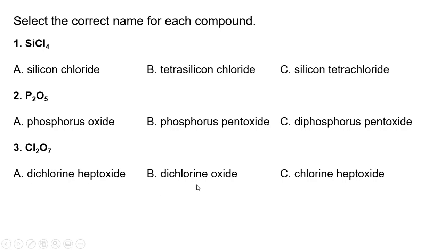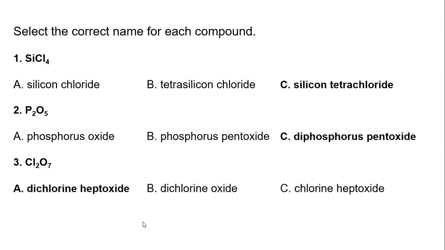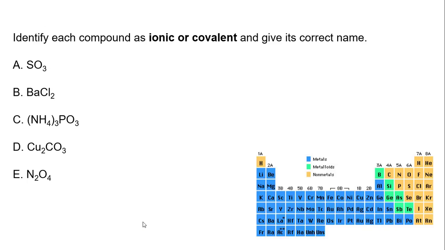But let's take a look at why these would not work. Dichlorine is correct. Oxide is not. It's not telling you there's 7. Chlorine here is not correct because it's saying there's only 1. And heptoxide is correct. So this one also is not telling you the amount for the first element. And there's the answers for these.